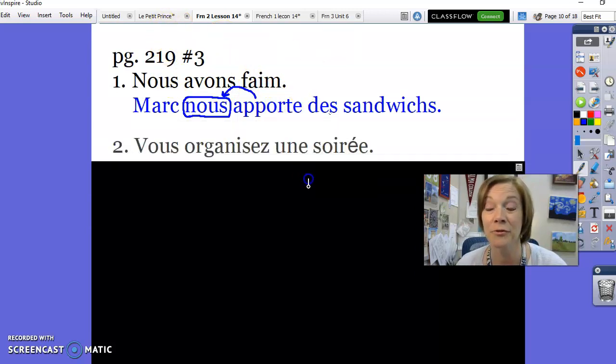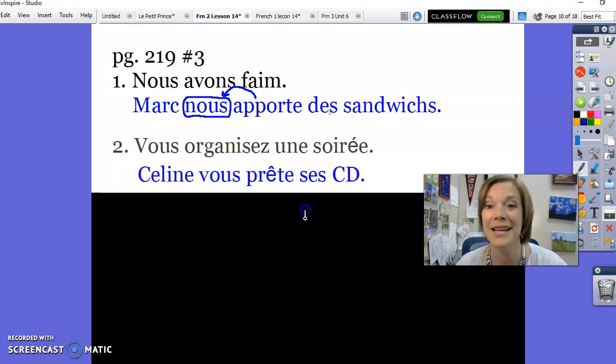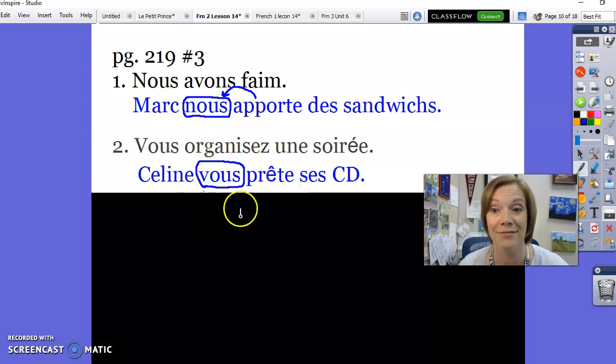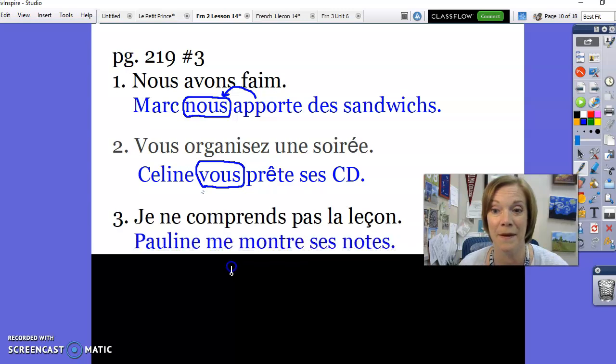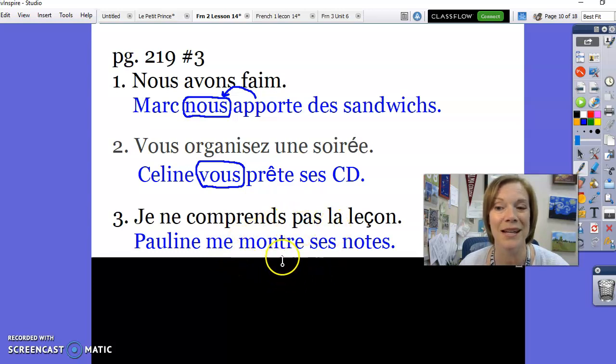And for number 2, vous organisez une soirée. Céline vous prête ses CD. Céline is loaning all of you her CDs. And who is doing the loaning? Céline. Prête. So this is conjugated with Céline. So then you can do the same thing with number 3. Je ne comprends pas la leçon. That's a little ironic. That's okay. Pauline me montre ses notes. Pauline is showing me her notes. You see where this is going? I'm going to leave the rest of them for you.